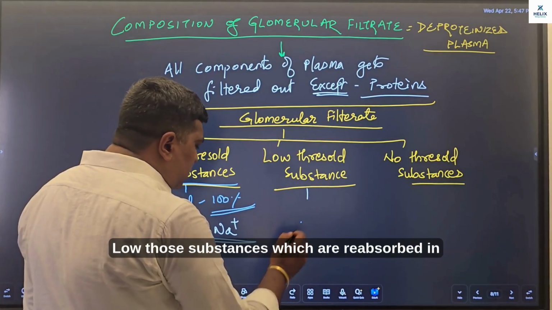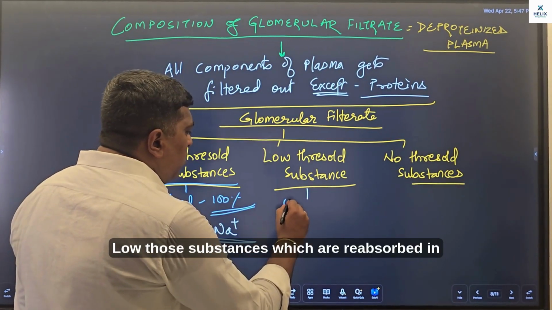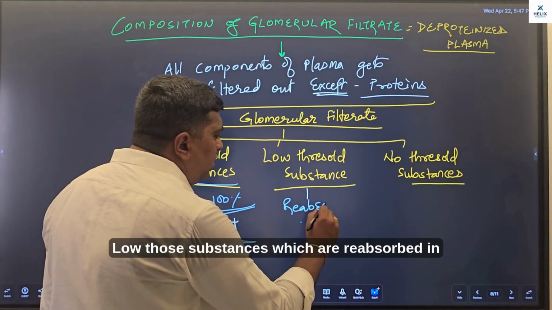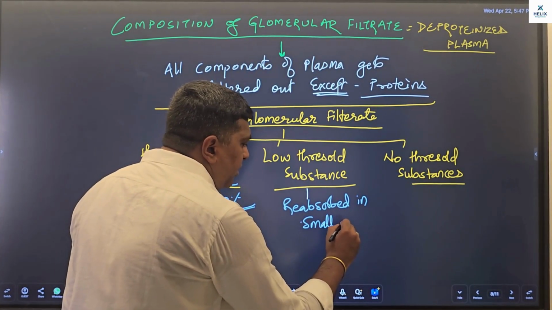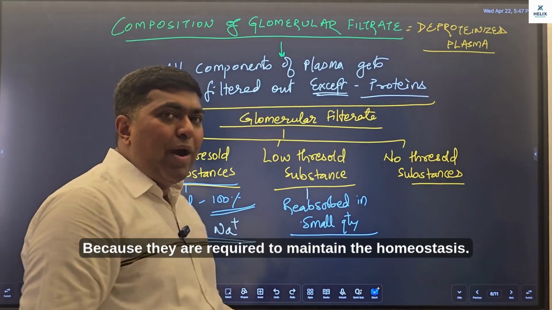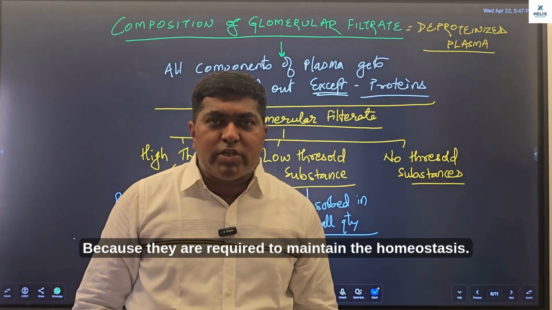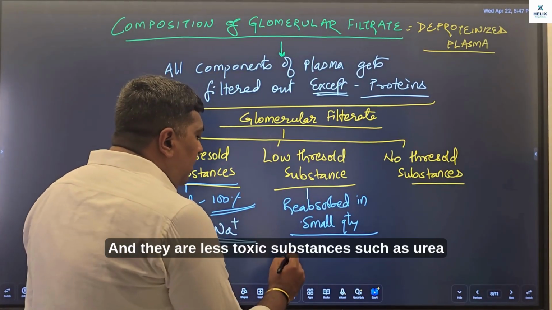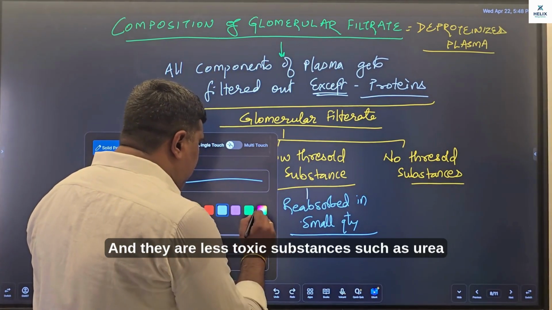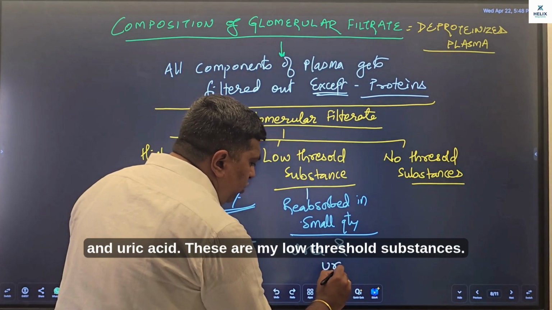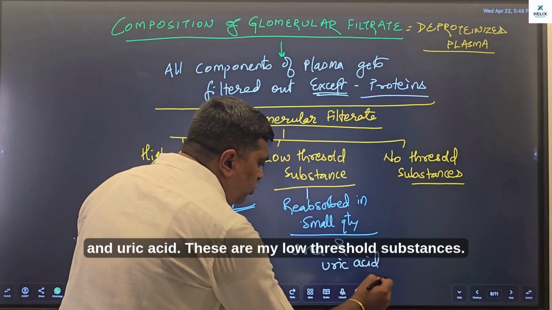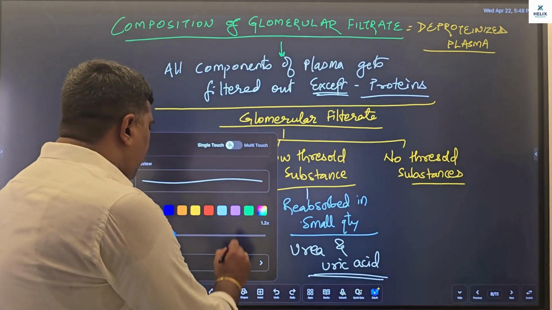Low threshold substances are those substances which are reabsorbed in small quantity, because they are required to maintain the homeostasis, and they are less toxic substances such as urea and uric acid. These are my low threshold substances.